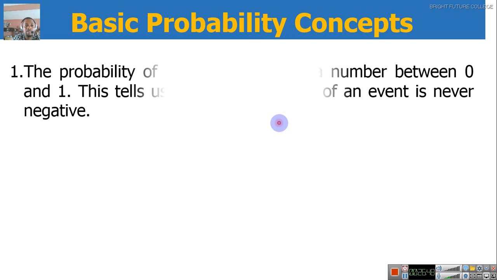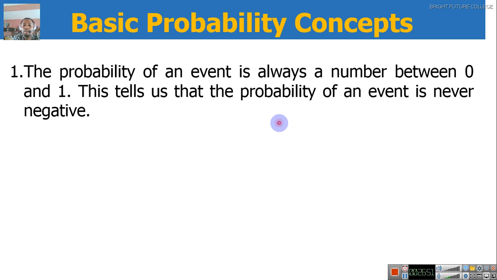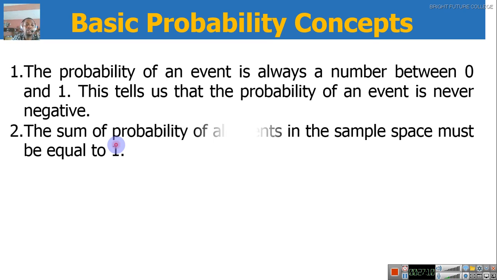Basic probability concepts. The probability of an event is always a number between 0 and 1. This tells us that the probability of an event is never negative. If you are finding the probability of events, the answer cannot be greater than 1 and cannot be less than 0. So when you are finding probability, if you have an answer to be 3, 4, or thereabout, or -1, know that you are wrong. It's not correct. The sum of probability of all events in the sample space must be equal to 1. When you are finding all the probabilities in a particular question, sum all the answers up, you have 1.